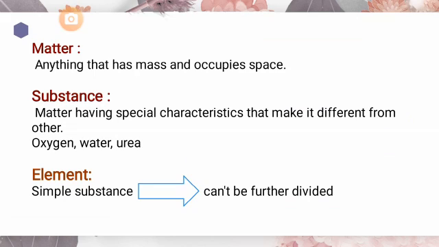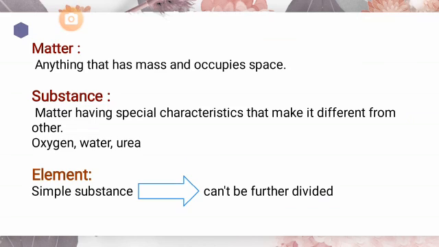Its mass may be small or large, and the space occupied by it may be small or large, but it occupies space and has mass, and that is called matter. For example, a chair is matter. Why? Because it has certain mass, it has some weight, and it occupies a certain place. So it is matter.